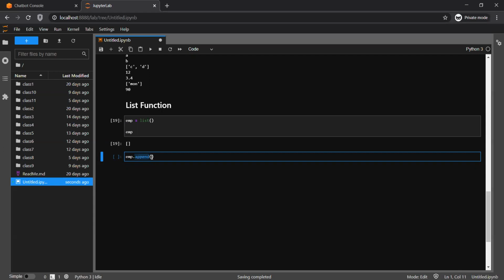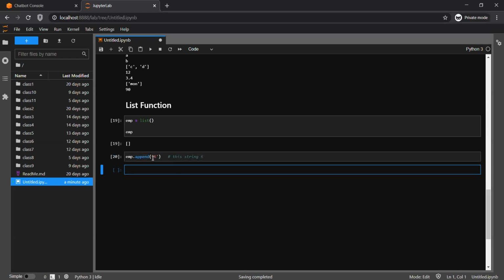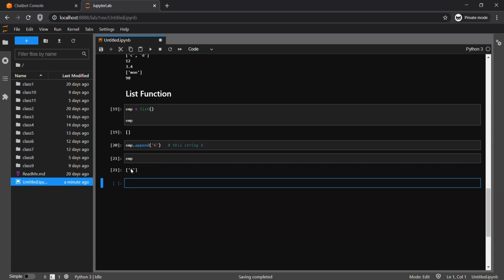So suppose I append here 6. Remember this is string 6, not a 6 number. So always remember that in mind. If any value is quoted with a single quote or double quote, that's a string, it's not a number. So now suppose I print emp, that's 6.